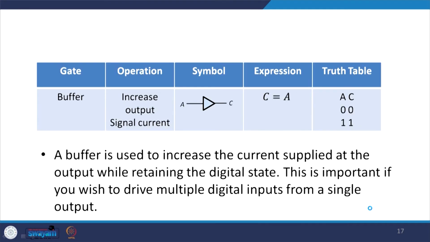Then we have a buffer, basically the operation is to increase output signal current. And here the expression is C is equal to A. So, whatever A is there, the same C is there. A buffer is used to increase the current supplied at the output while retaining the digital state. This is important if you wish to drive multiple digital inputs from a single output.